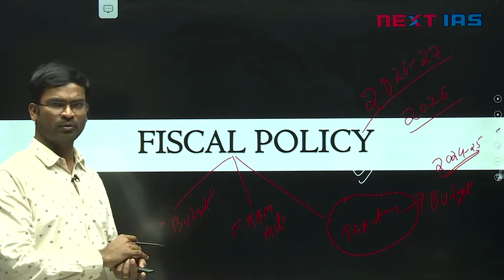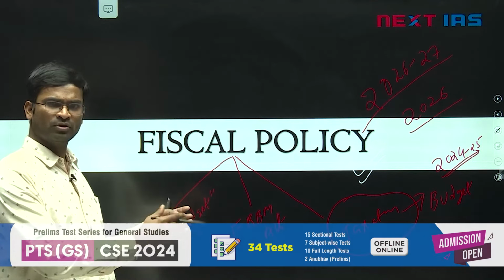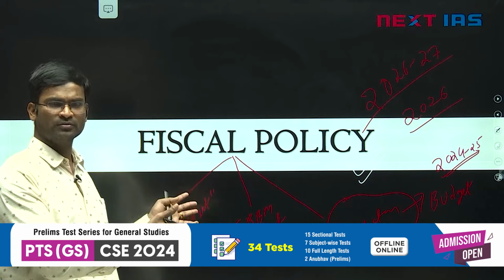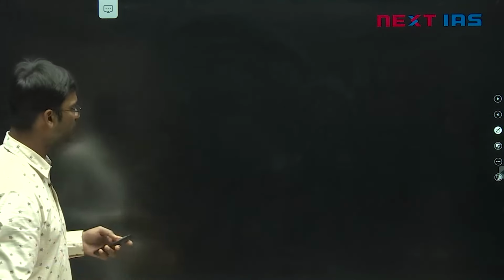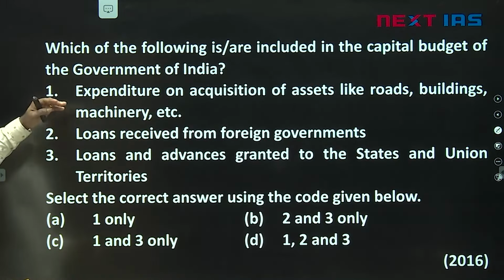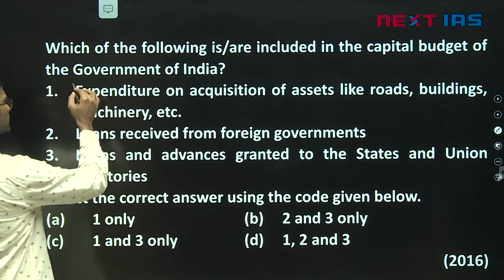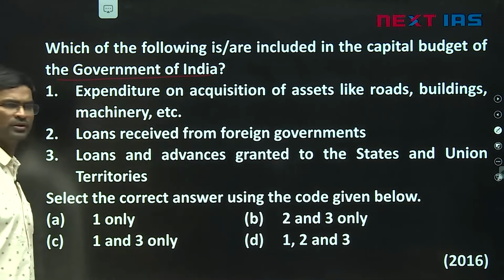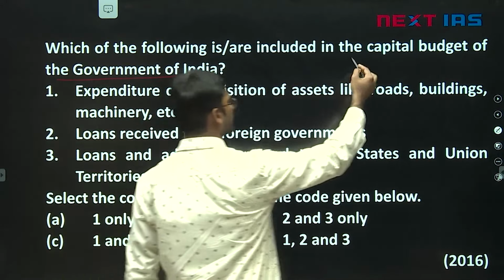Now if you see the fiscal policy here, it deals with income to the government, expenditure and borrowings. Okay, now look at the first question. Which of the following are included in the capital budget of Government of India? They are asking us about part of the capital budget.